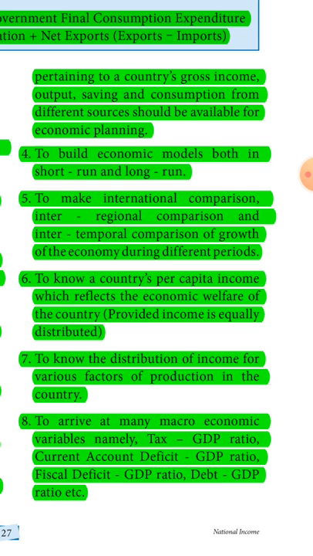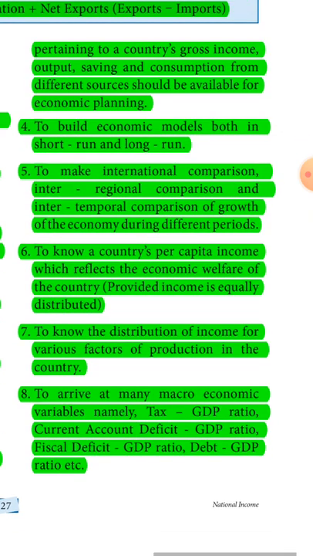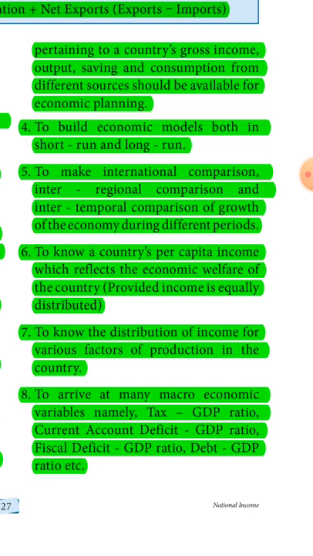To make international comparison, inter-regional comparison and inter-temporal comparison of growth of the economy during different periods. To know a country's per capita income, which reflects the economic welfare of the country, provided income is equally distributed. To know the distribution of income for various factors of production in the country. To arrive at many macroeconomic variables, namely tax to GDP ratio, current account deficit to GDP ratio, fiscal deficit to GDP ratio, debt to GDP ratio, etc.